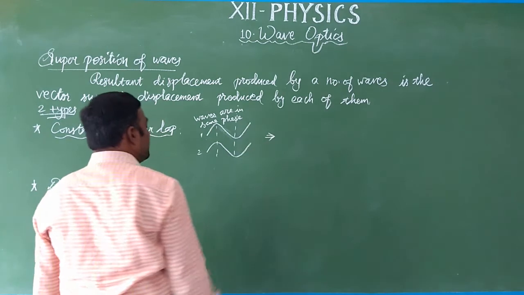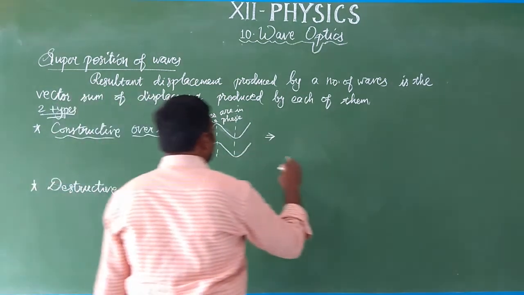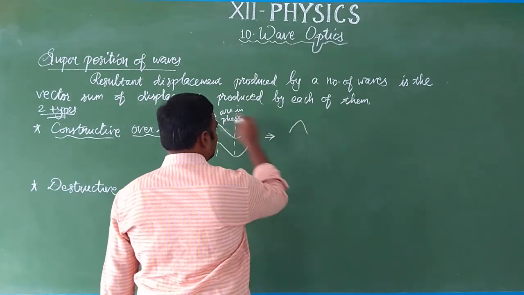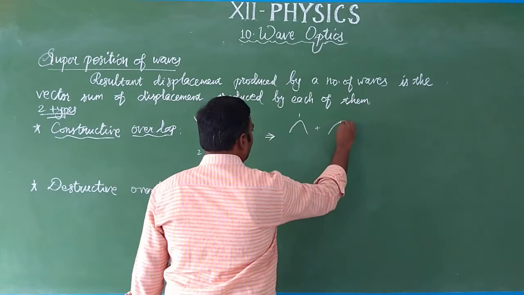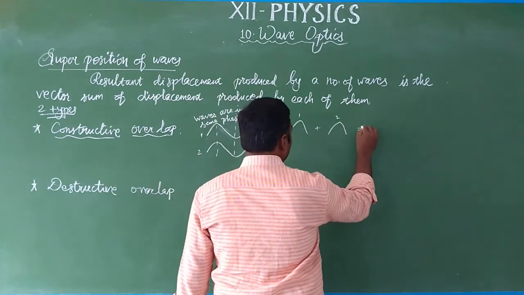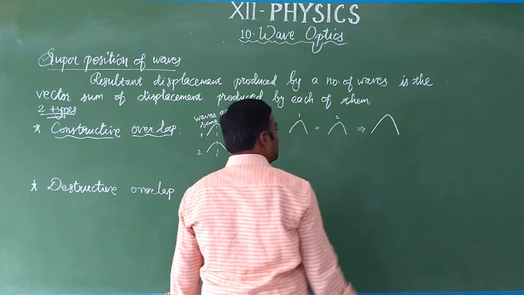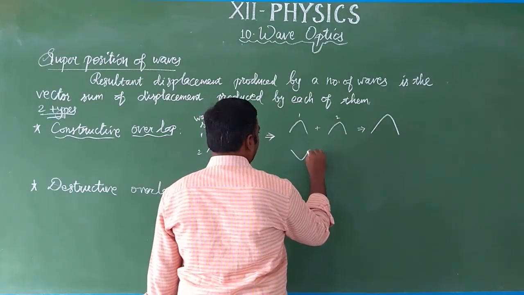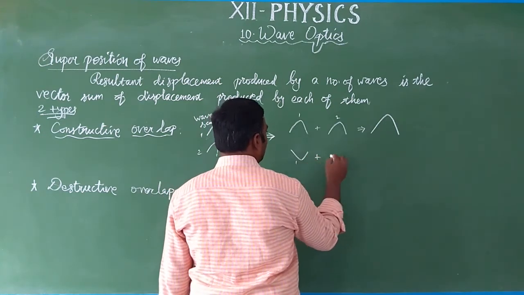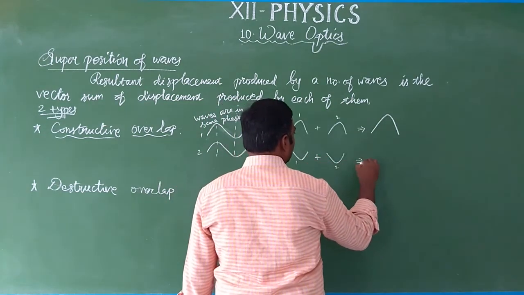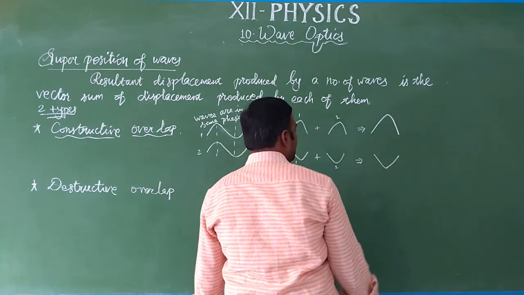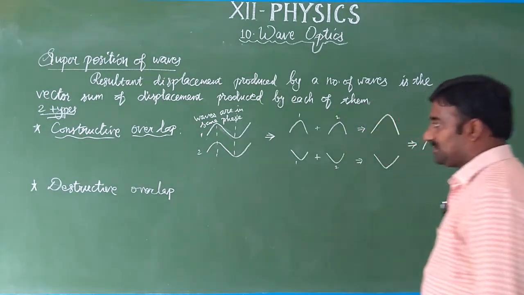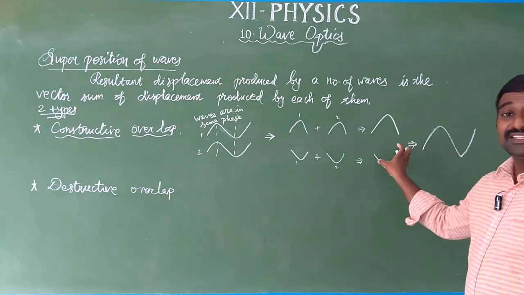Then how will the resultant wave be? We add the crest of the first wave and the crest of the second wave. This is the resultant crest. Similarly, the trough: we add the trough of the first wave and the trough of the second wave. Then the resultant will be this. This is the final result. So this is the constructive overlap.